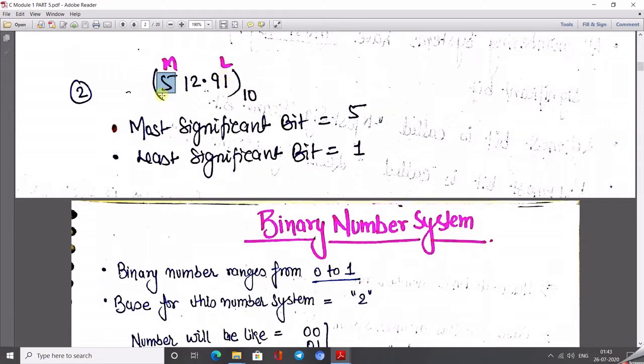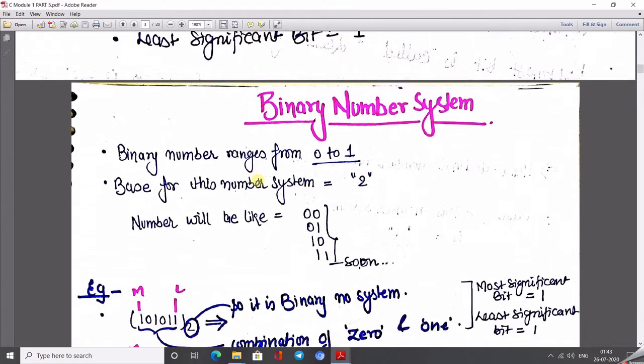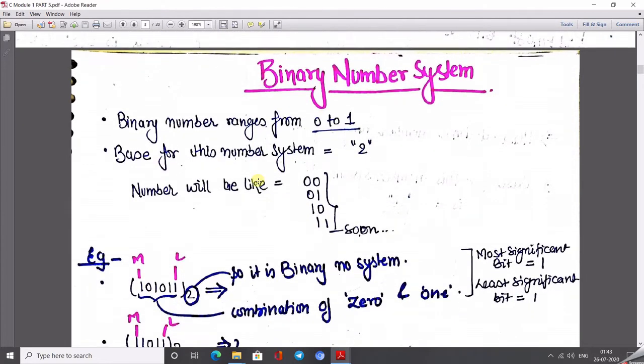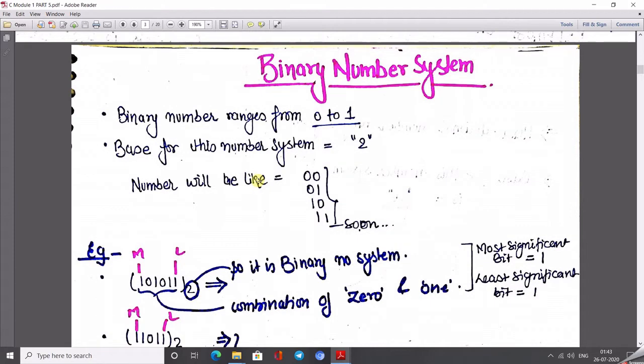Then from left to right, when we are going, we find that this is the rightmost bit. So this is known as the least significant bit. Now go through another number system, which is called the binary number system. By its name, it tells us that there are only two numbers, 0 and 1.